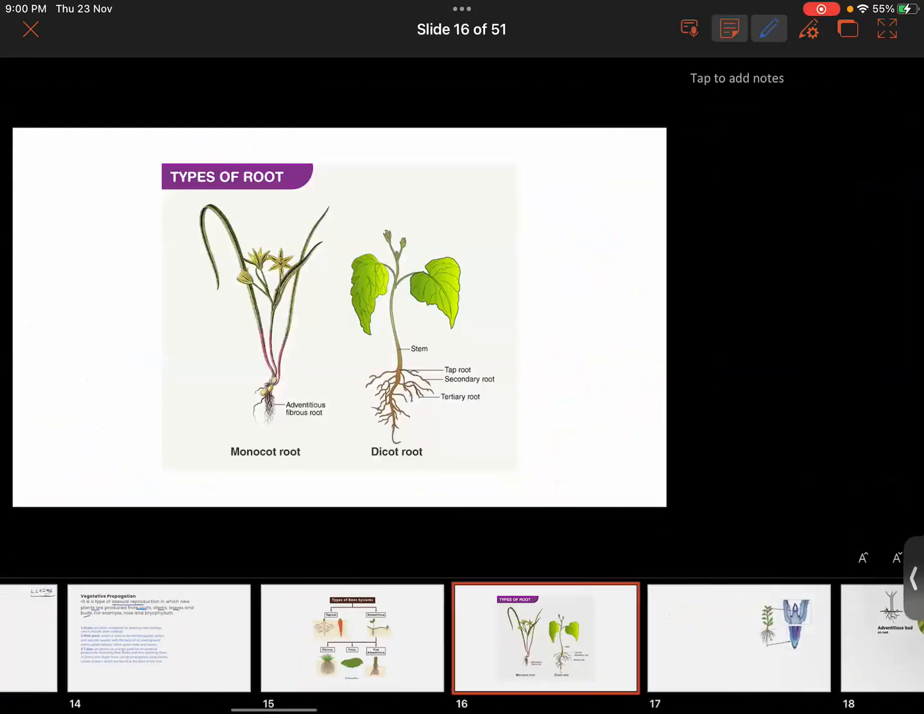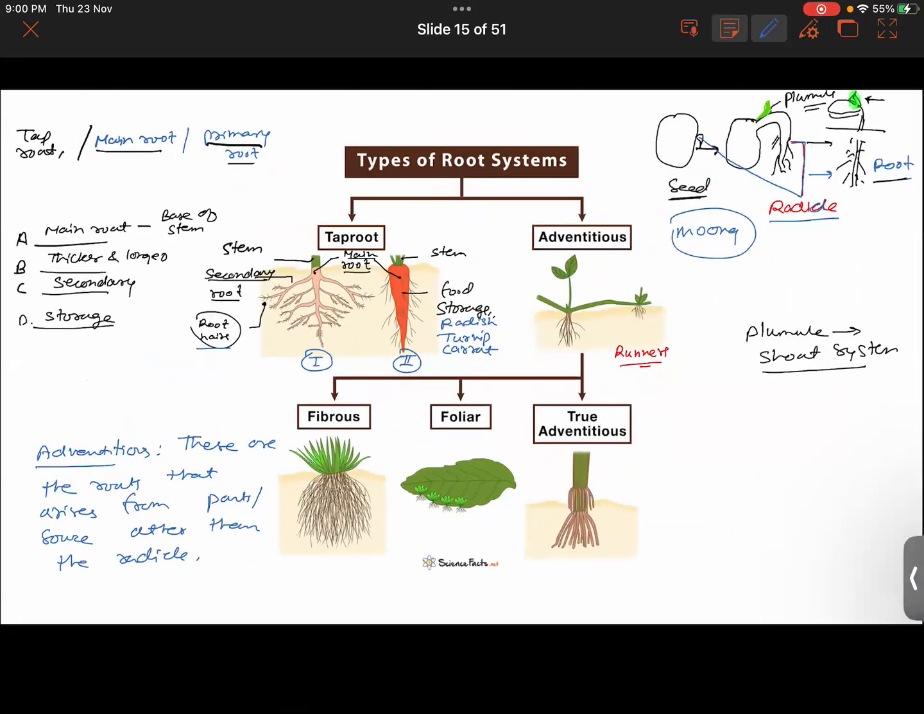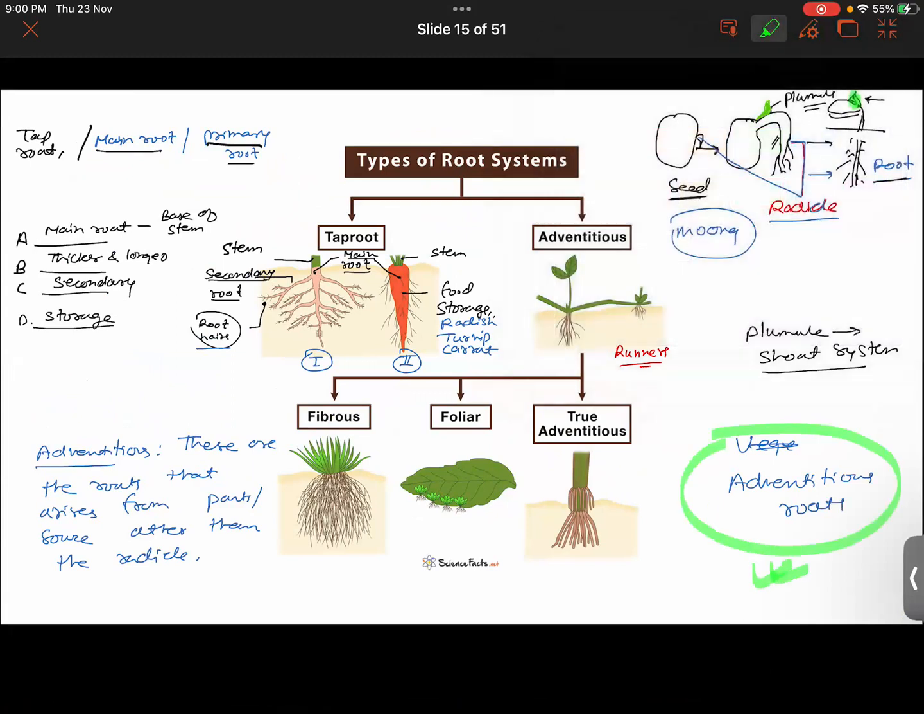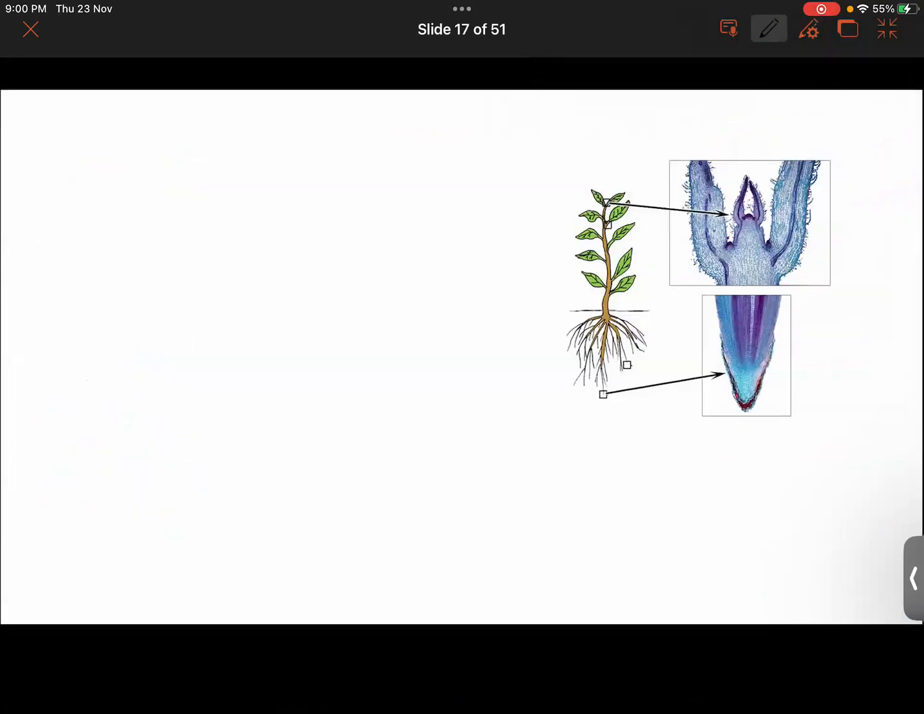So the vegetative root, it is clear. Now, sorry, adventitious roots. After this, you have got adventitious buds also. Okay, so this one is clear. Now let's move to the next topic. That is about the adventitious buds actually.